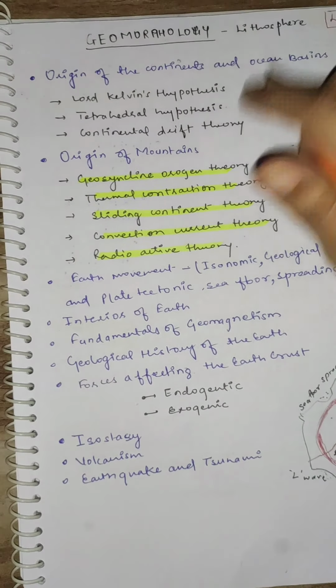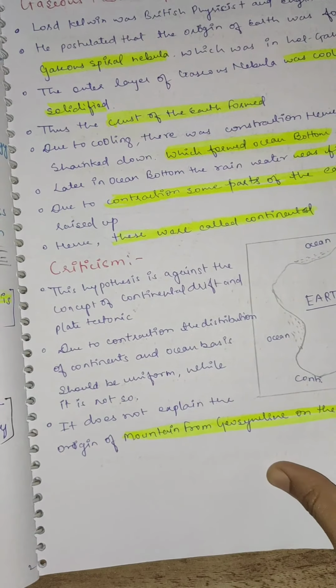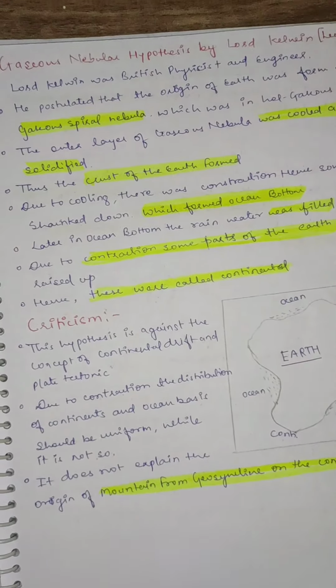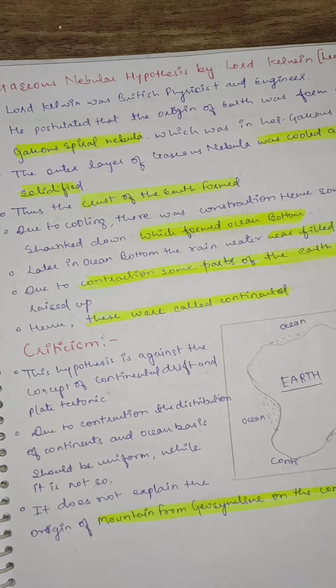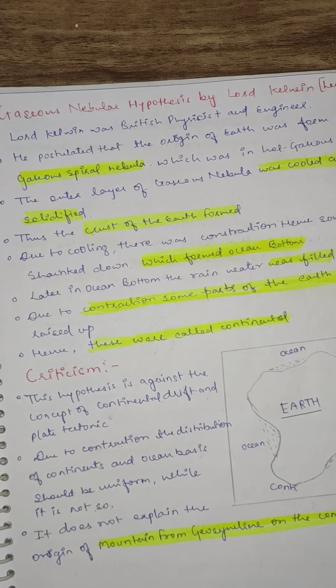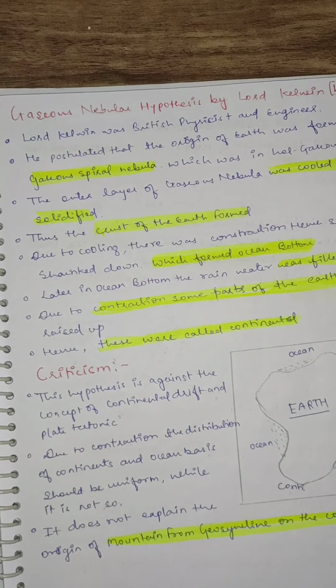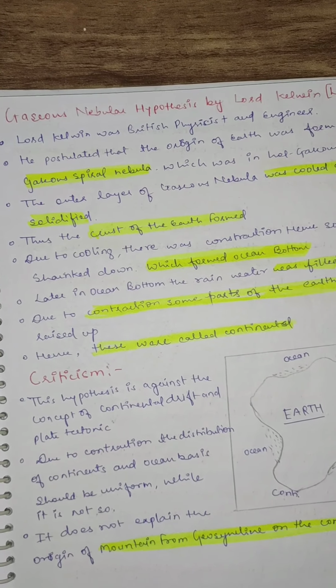So let's move towards Lord Kelvin's hypothesis. The gaseous nebular hypothesis given by Lord Kelvin. Lord Kelvin was a British physicist and engineer. He postulated that the origin of the earth was a gaseous spiral nebula which was in a hot gaseous state.